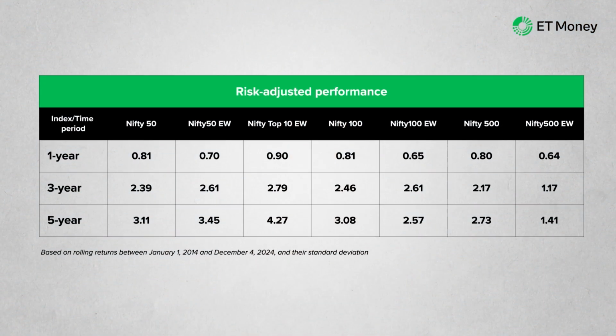Now a look at the risk adjusted performance can help us assess the returns in light of the risk of both equal weight and market cap based indices. To get risk adjusted returns, let's divide the rolling returns by the standard deviation of those rolling returns. Nifty 50 equal weight and Nifty top 10 equal weight are the only two indices that do well on this metric, with the Nifty top 10 equal weight emerging as a clear winner. Now what that means is that while the other equal weight indices may deliver higher returns, they also take correspondingly higher risk for those returns.